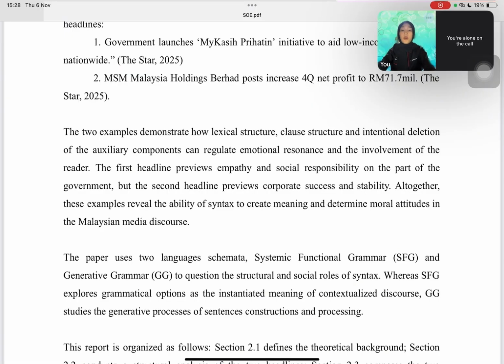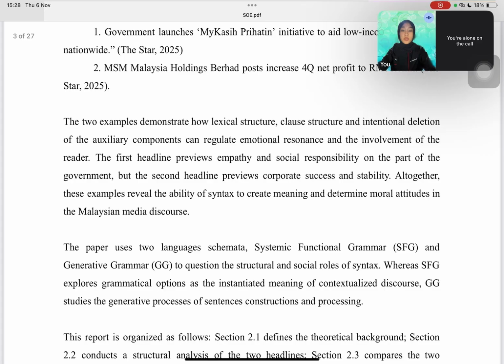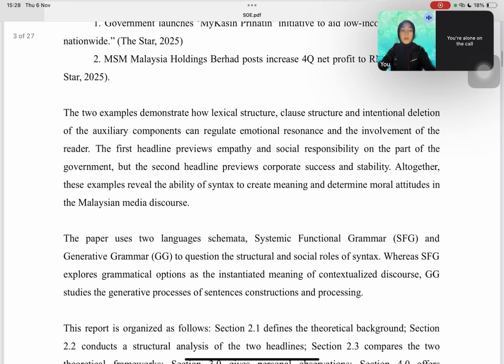Both headlines seem straightforward, but when I analyze carefully, they show how syntax can create empathy, authority, and trust. To do this, I use two main linguistic theories, which are systemic functional grammar, SFG, by Halliday, and generative grammar, GG, by Chomsky.